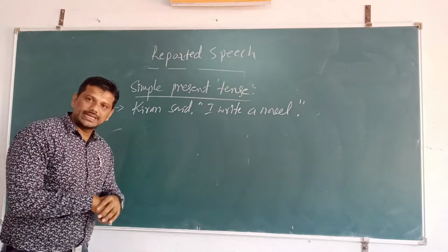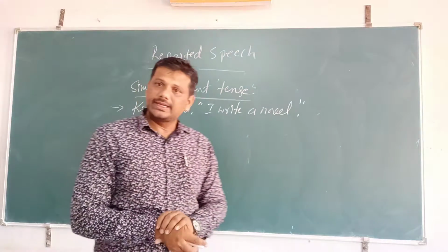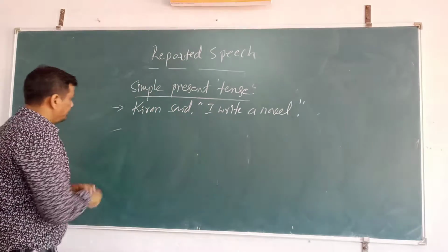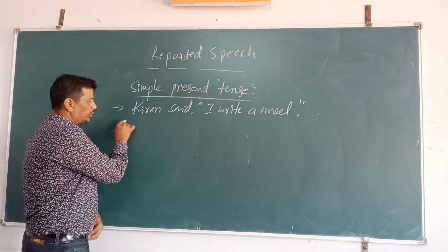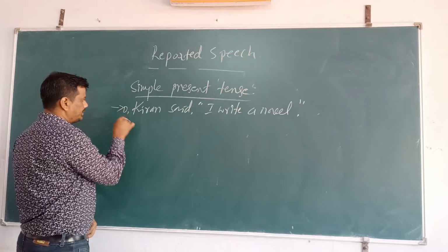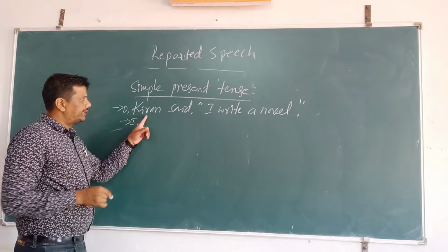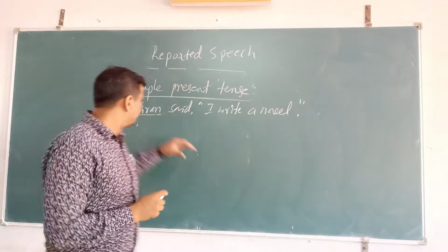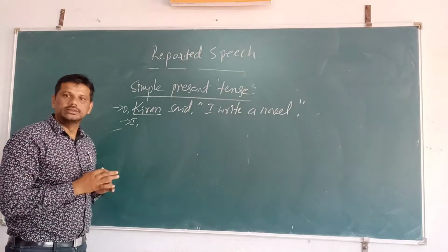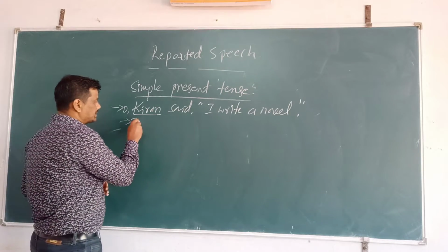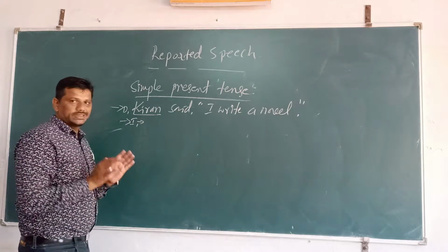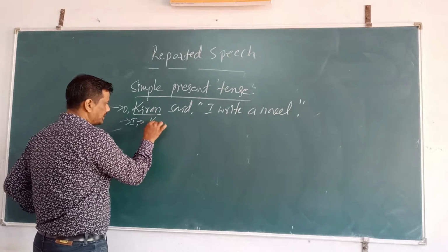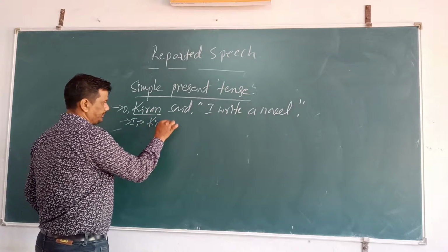See, how do we change it from direct into indirect speech? The first thing, subject. This is the direct speech, this is the indirect speech. There is no change in the subject. We should not change the subject, we have to use it as it is: Kiran.